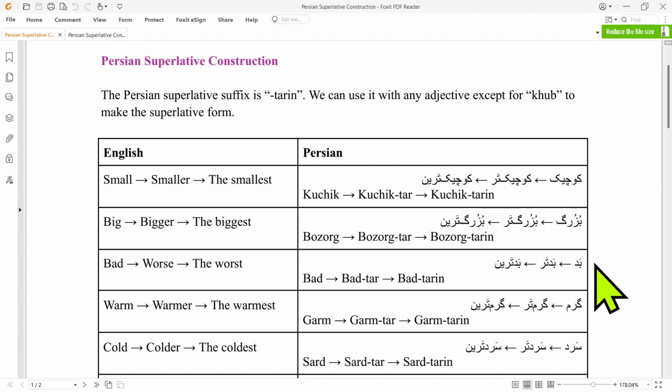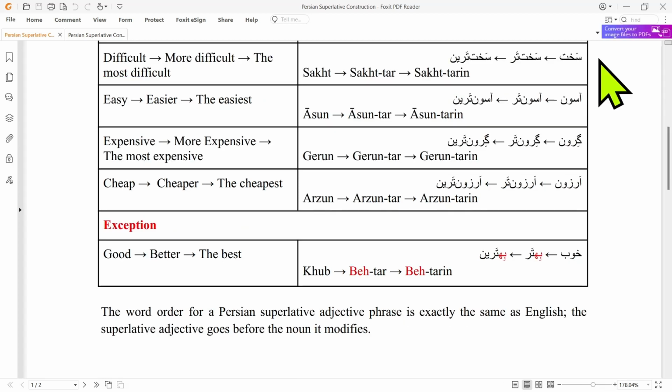Similarly, for bad, we have badtar and badtarin. For garm, we have garmtar and garmtarin. Sard, sardtar, sardtarin. Sakht, sakhtar, sakhtarin. Asun, asuntar, asuntarin. Gerun, geruntar, geruntarin. Arzun, arzuntar, arzuntarin. With the exception of khub, behtar, and behtarin.